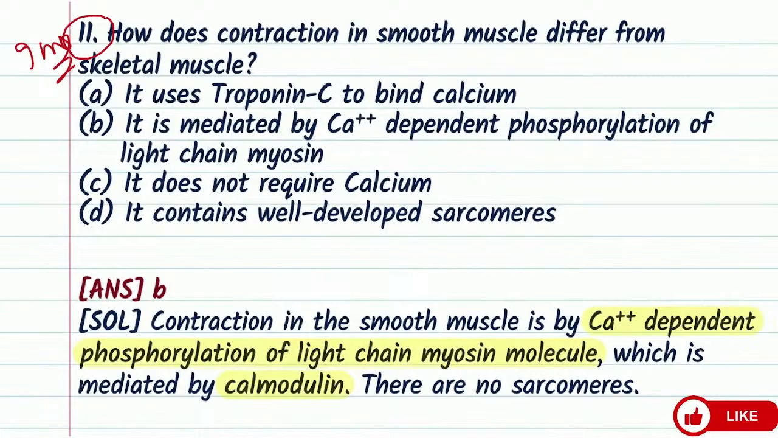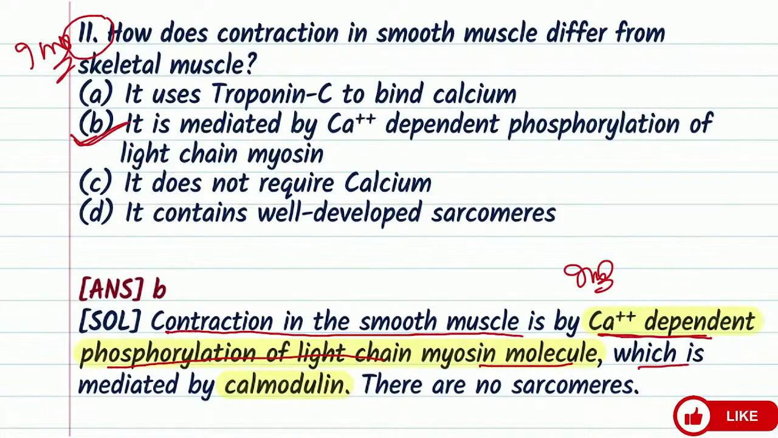It uses troponin C to bind calcium. It is mediated by calcium dependent phosphorylation of light chain myosin. It does not require calcium. It contains well developed sarcomeres. If you carefully see, the option is B, correct answer. So contraction in the smooth muscle is by calcium dependent, very important point, phosphorylation of light chain myosin molecule, which is mediated by calmodulin. There are no sarcomeres in the smooth muscle.